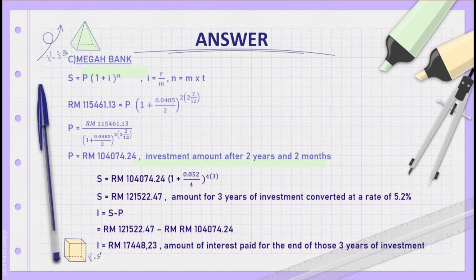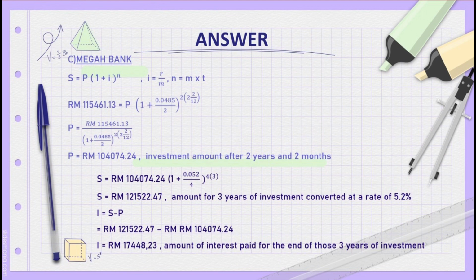We will use the formula S equals P open bracket 1 plus i close bracket to the power n. To find i, the formula is r over m, and to find n, the formula is m multiplied by t. We take the value of S for Megah Bank, which is RM115,461.13, equal to P open bracket 1 plus 0.0485 over 2 close bracket to the power of 2 multiplied by 2 and 2 over 12.